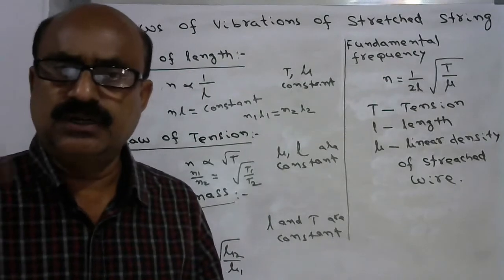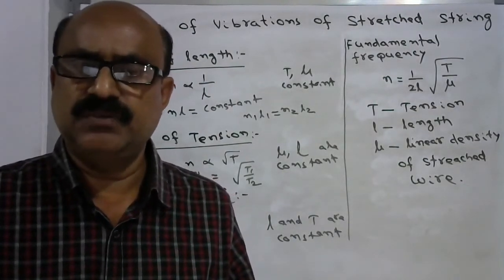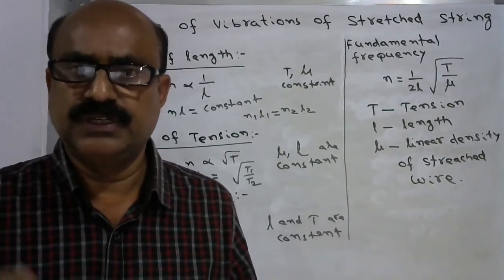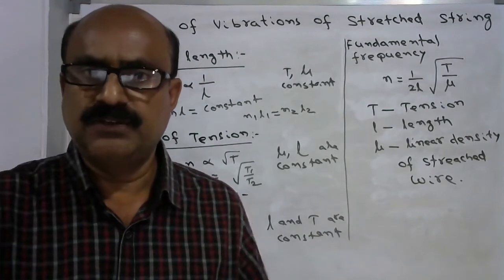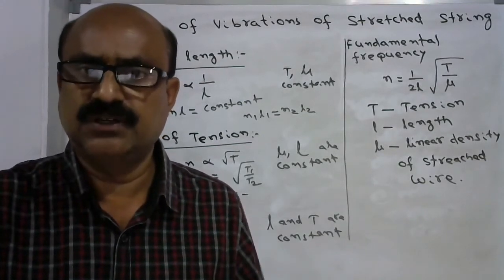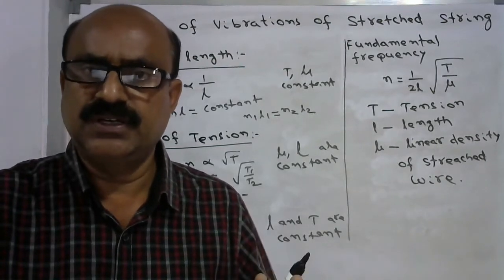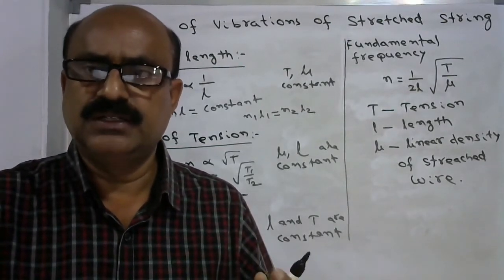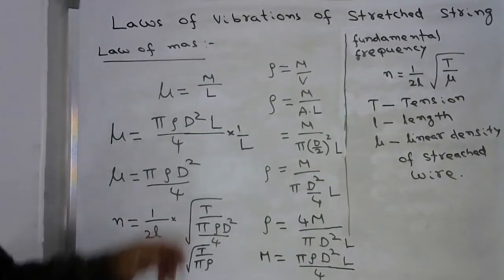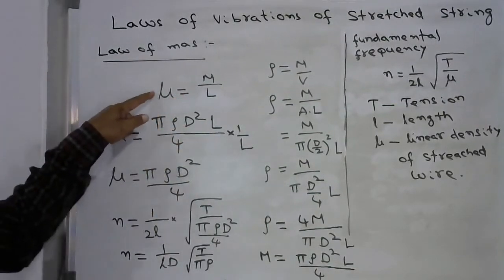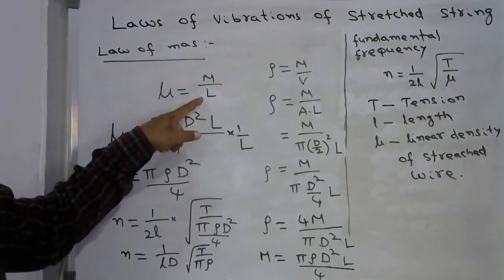And now the third law can be further expressed in terms of diameter and density. So now let us express this third law, the law of mass, in terms of the diameter of the wire and the density of the wire. Now let us see, the linear density is equal to total mass by total length.